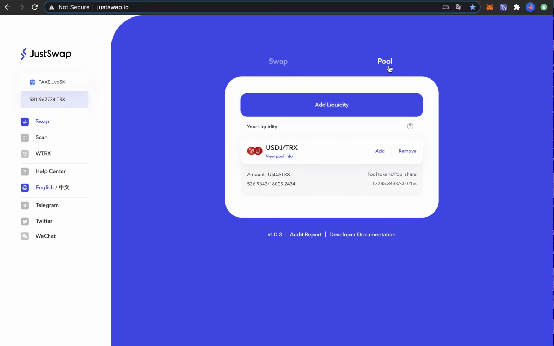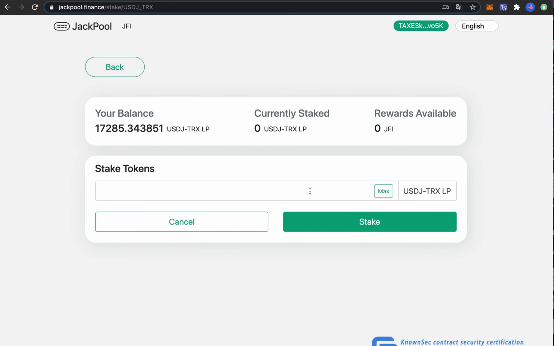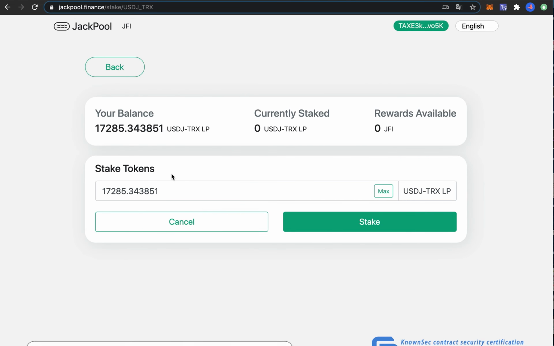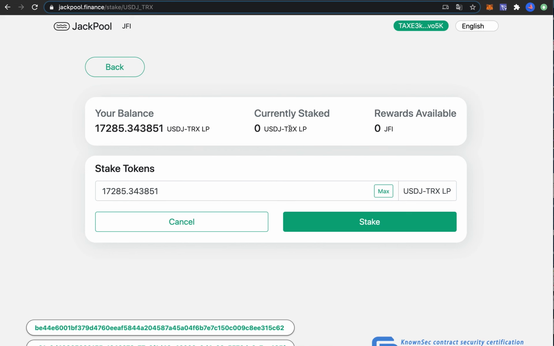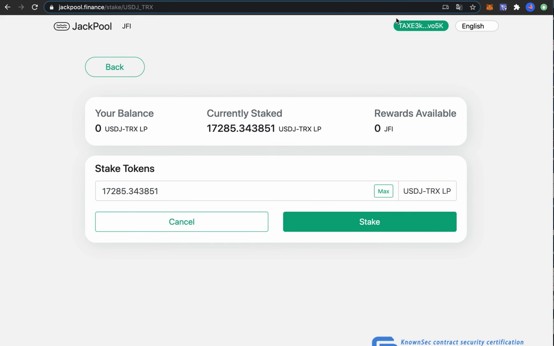And actually, I still have the funds here, so let me stake these tokens back so you can see how that happens. So stake, you simply accept this, and then they are staked. And after that, it starts accruing interest in the JFI token. So that's how everything works here.